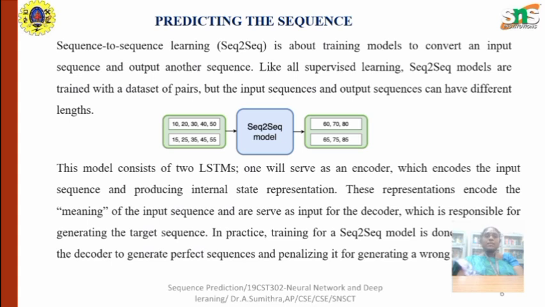Overfitting is where the sequence prediction model may suffer from overfitting, especially when trained on small datasets or when the model capacity is too high relative to the amount of training data. And the future direction is all about the attention mechanism, which has emerged as a powerful tool for sequence prediction tasks, allowing the model to focus on the relevant parts of the input.